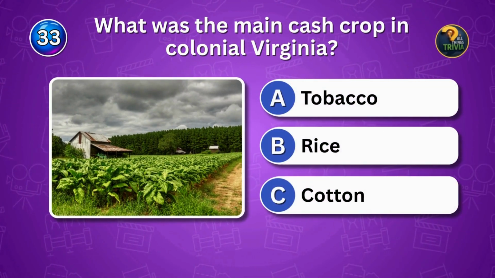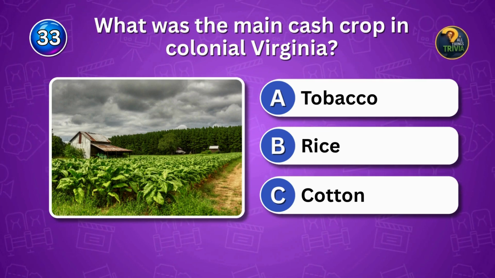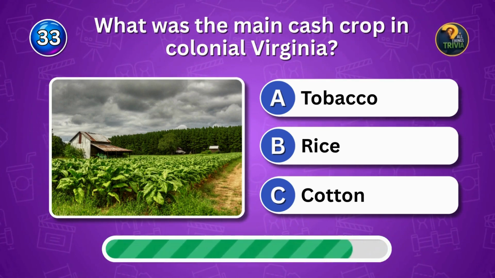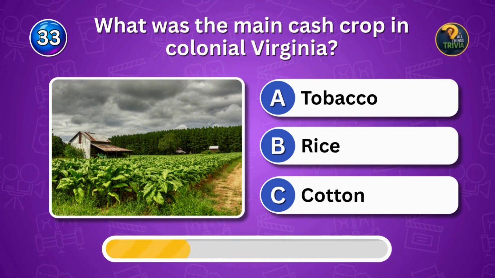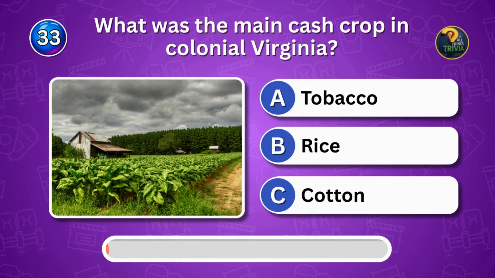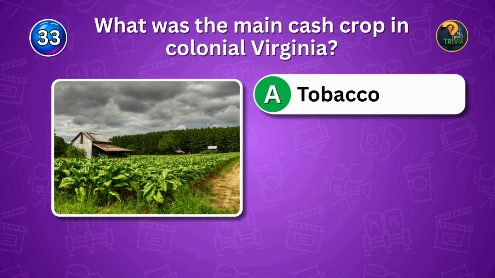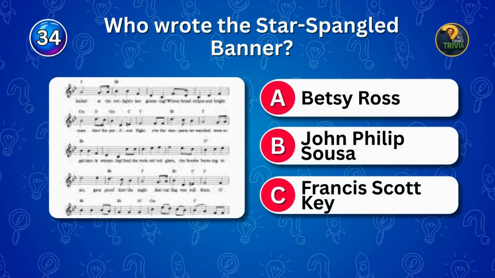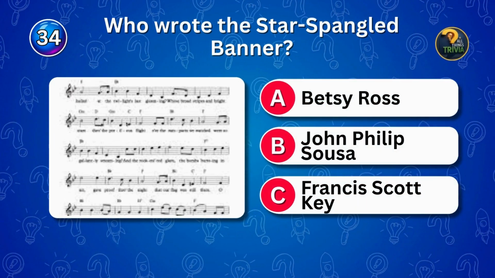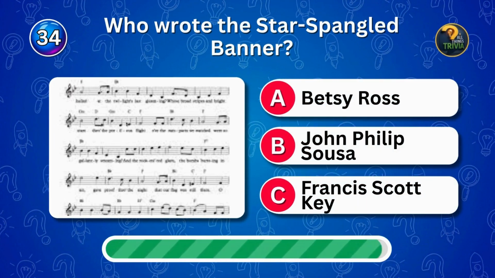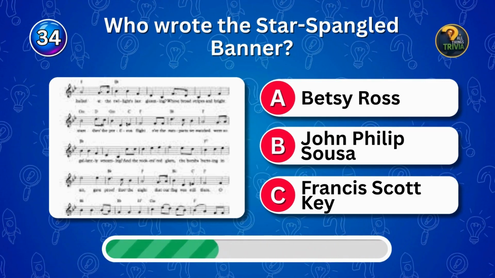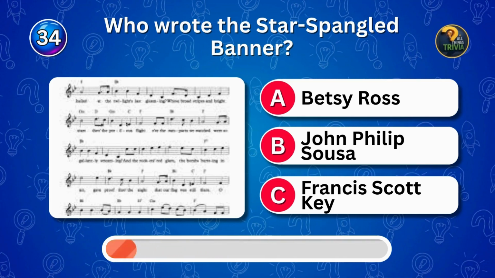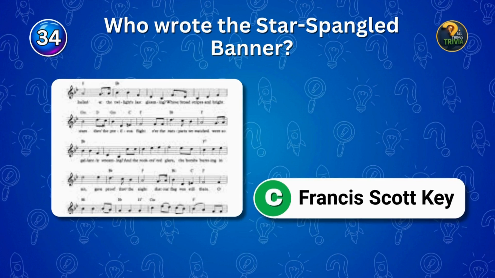What was the main cash crop in colonial Virginia? Agriculture quiz. Crop name? Tobacco was Virginia's big crop. Who wrote the Star-Spangled Banner? Anthem author? Who wrote it? He penned the anthem.